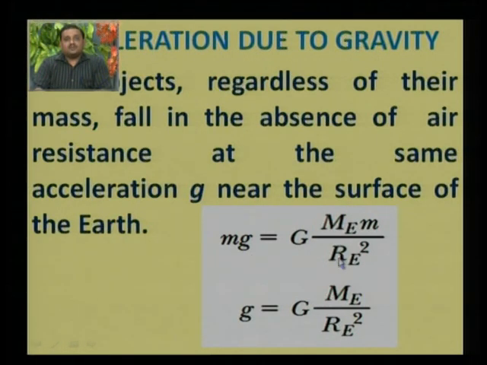So if we equate the two forces, we get the expression for the acceleration due to gravity: small g is equal to capital G Me upon Re square. So that is the relation between small g and capital G.